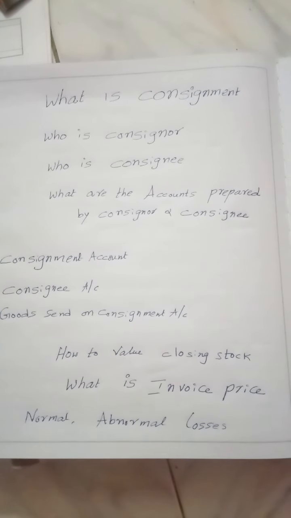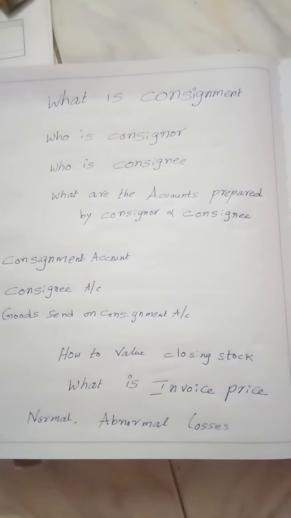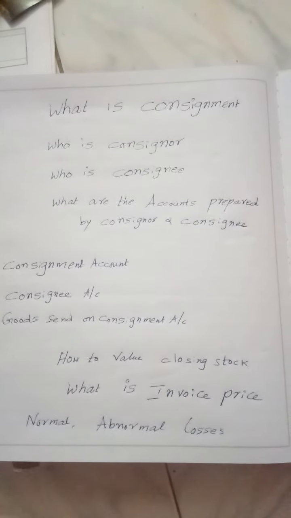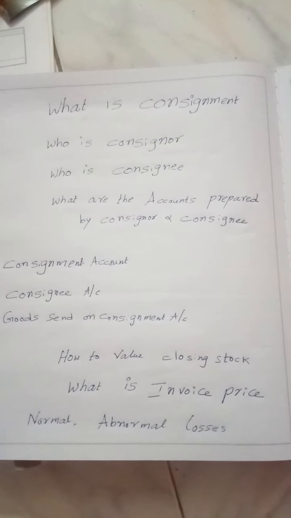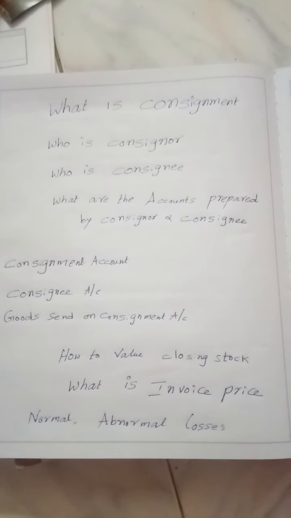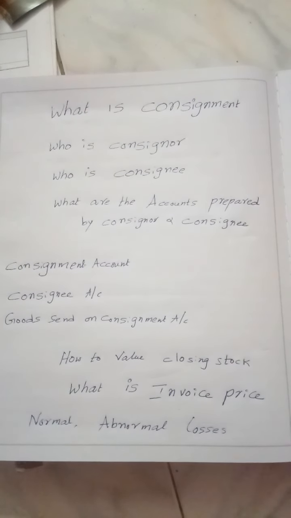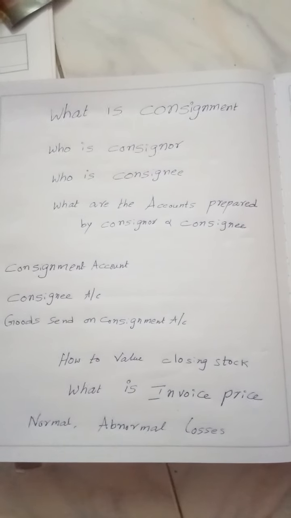What is consignment? It is a kind of sale where goods are sent from one place to another place by one person to another. The person who is sending the goods is known as the consignor. The person to whom the goods are sent is known as the consignee. Here the relationship between consignor and consignee is principal and agent.